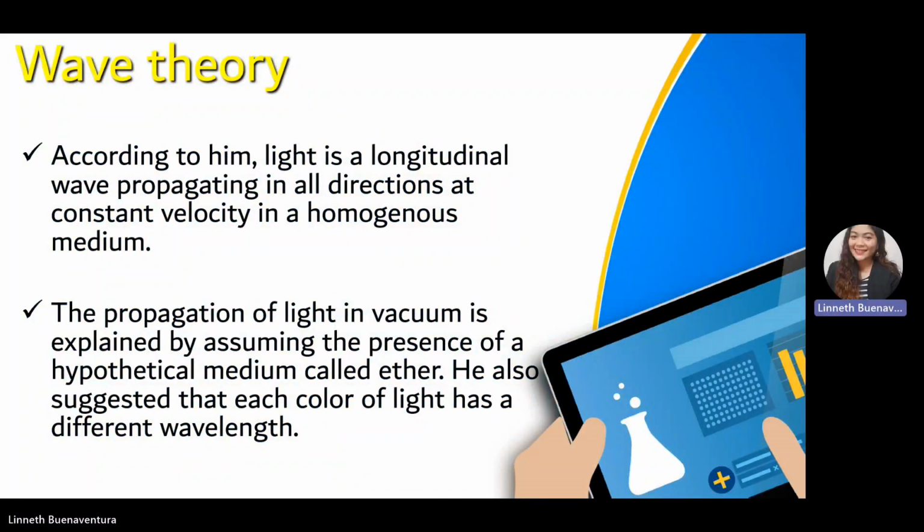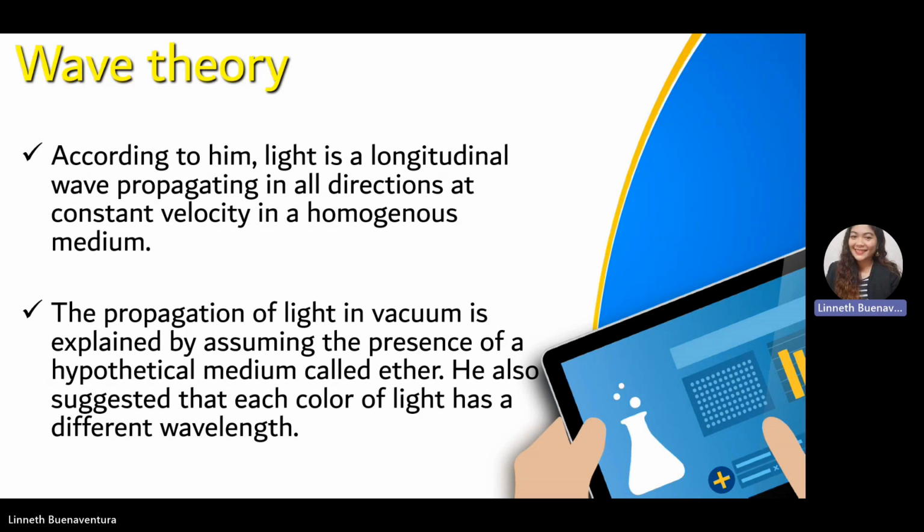In addition, according to him, light is a longitudinal wave propagating in all directions at a constant velocity in a homogeneous medium.